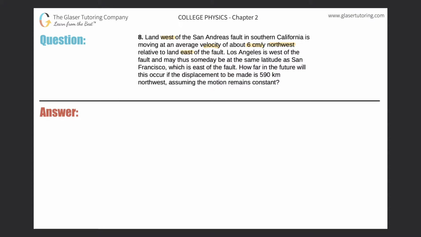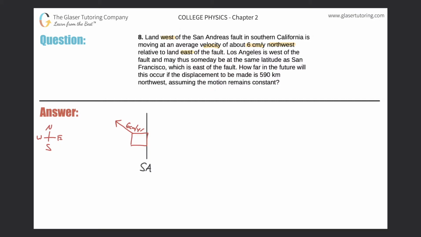All right, so before we move on, let's just draw a quick picture. So here is the San Andreas Fault. And it says that land mass that is located to the west of the fault. So I'll draw this little box here. Remember your coordinates, north, south, east, and west. This particular landmass is moving at an average velocity of 6 centimeters per year northwest. So it's moving in this direction. So that is 6 centimeters per year, relative to the land east of the fault.